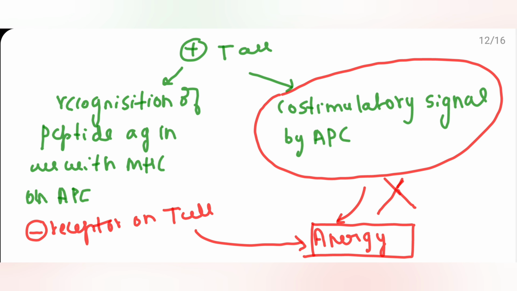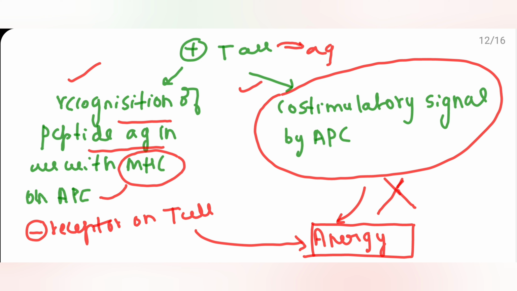Whenever there is an antigen, for the T cell to get activated, two mechanisms are necessary. One is they have to recognize the antigen on the APC, antigen presenting cell, with the presence of MHC molecule. So the T cell has to identify the antigen presented by APC. Another is the co-stimulatory signal by APC.